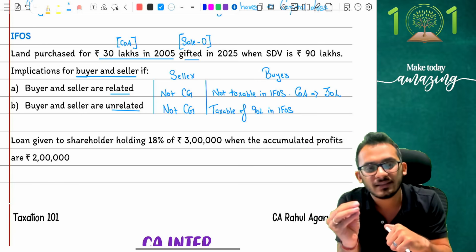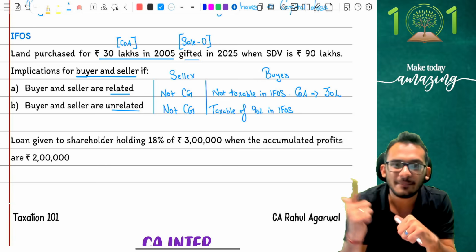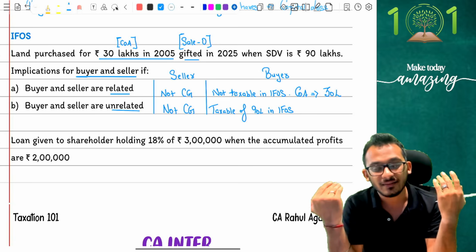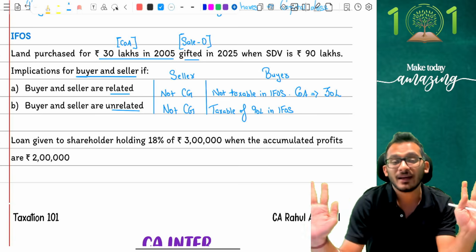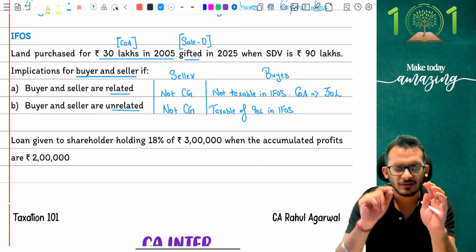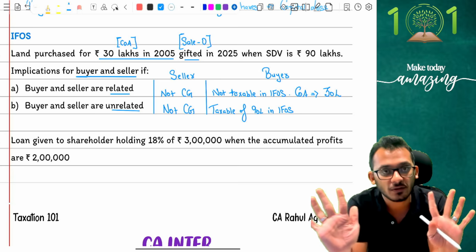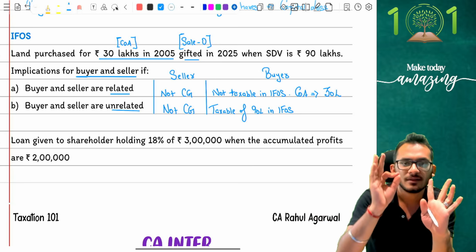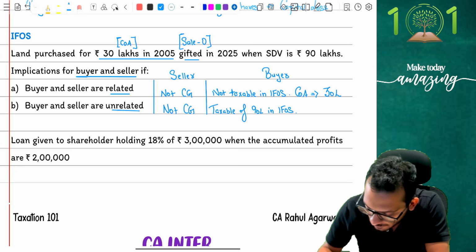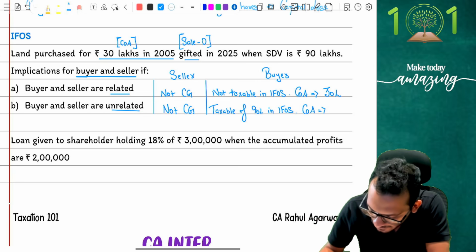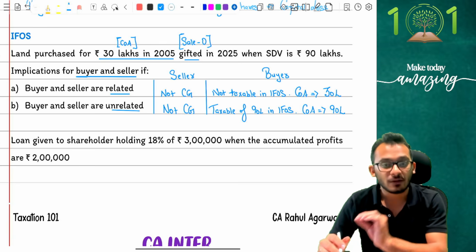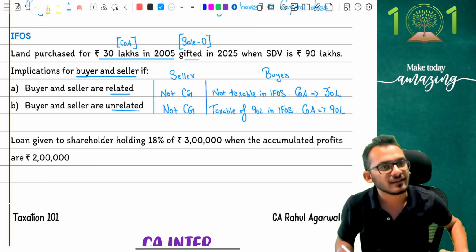If you're a smart assessee, why would you choose 30 lakhs? You've anyway paid tax on 90 lakhs. So you will say, sir, let the 90 lakhs get lost. I don't care about the 90 lakhs. I am focused on, let the 30 lakhs get lost. I am not bothered about 30 lakhs. I am focused on the 90 lakhs. And therefore, cost of acquisition in this case will become 90 lakh rupees because I have already paid tax on this in the previous case.